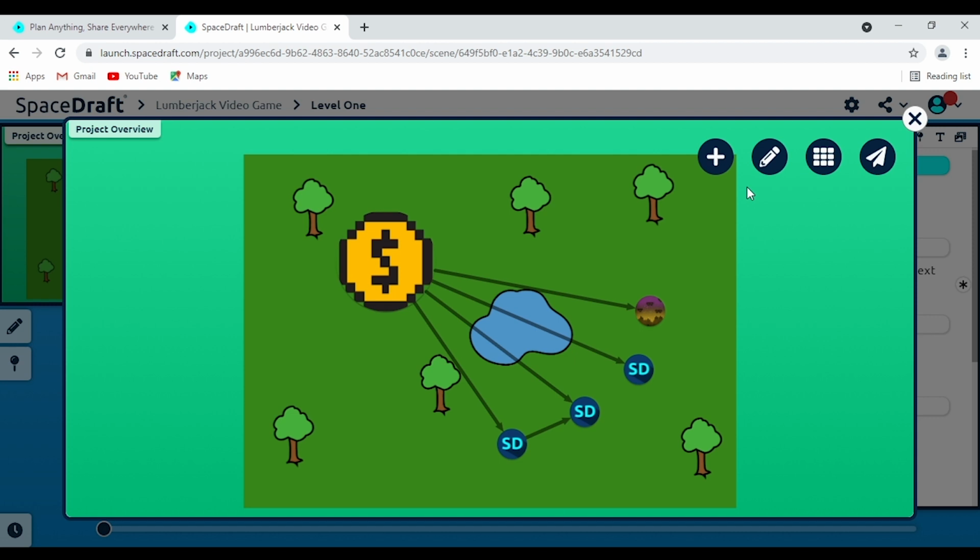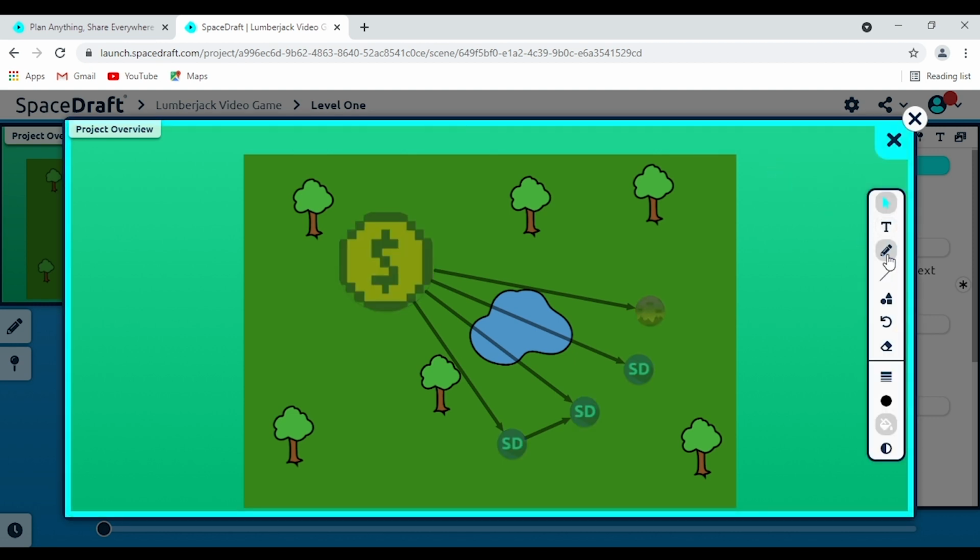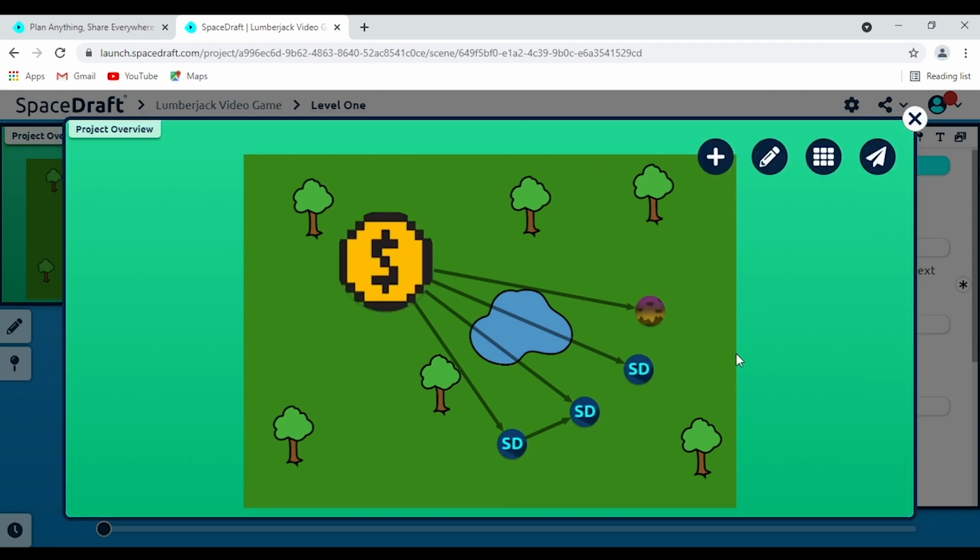Pretty cool, isn't it? There's also a markup button here as well, which, once again, is pretty similar to what we've seen before. I'm not going to do anything here, but you could add interesting shapes, or you could draw things in or add some text, whatever. It's totally up to you. Just use the eraser button and get rid of that there. But the possibilities are endless here to continue to mark this up and personalize this even further. There's even an export button here, but let's get back to that one a little bit later because we're going to cover that in more detail later on in the video. But there's certainly a lot you can do here, which is really cool.